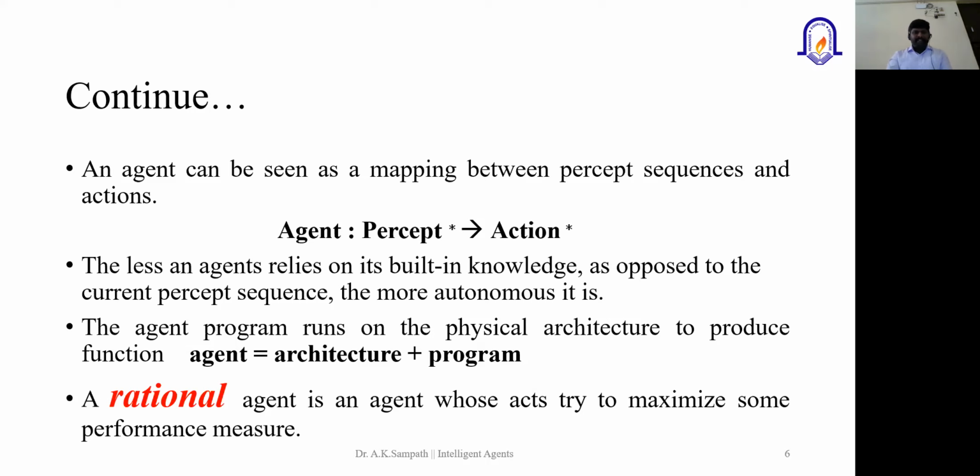A rational agent is an agent whose acts try to maximize some performance measure. When you talk about acting rationally, we discussed the four dimensions of artificial intelligence: think like a human, act like a human, think rationally and act rationally. When you take a simple problem, there could be a lot of solutions.